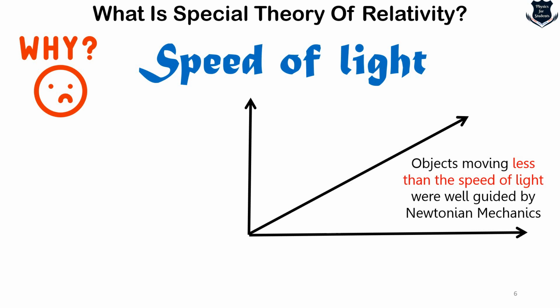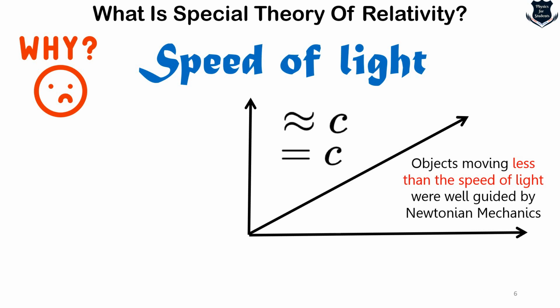So objects which are moving less than the speed of light were very well guided by Newtonian mechanics. The problem arose when Einstein tried to formulate those things which are almost equal to or approaching the speed of light. The reason is that if we consider the speed of light, then we can take all the laws of motion at their highest speed. I repeat, it is at its highest speed. The lower speeds are already defined by Newtonian mechanics, which is on this part of the graph.